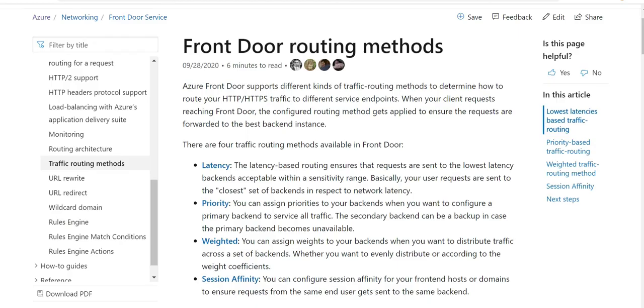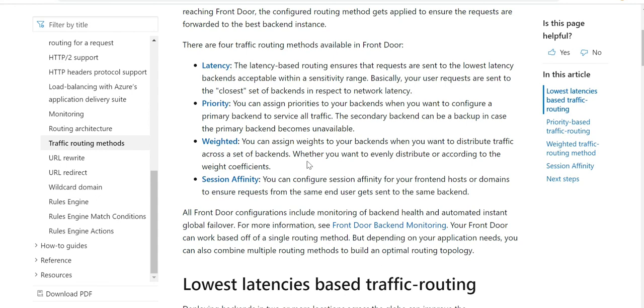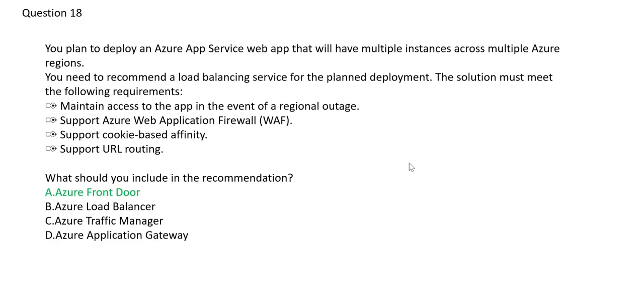So if you see front door routing methods, there are four methods, out of which one is session affinity. Session affinity is the same concept. You configure your session affinity for your front end hosts to ensure requests from the same end user get sent to the same backend. Backend is VM or a database or so on. So enough of explanation. Front door is the right answer.